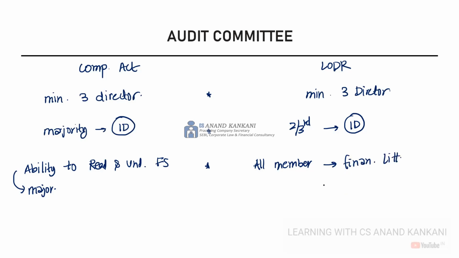And at least one person should have the expertise. There is an explanation which provides how you determine whether the person has financial management expertise. This is that either the person is a CEO or has been a CEO, right? Or the person was a CFO or is a CFO, or holds any other senior position where the person was responsible for the financial oversight of the company. That's where we say that the requirement is fulfilled.